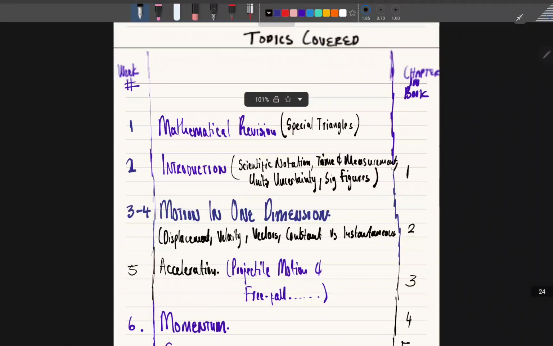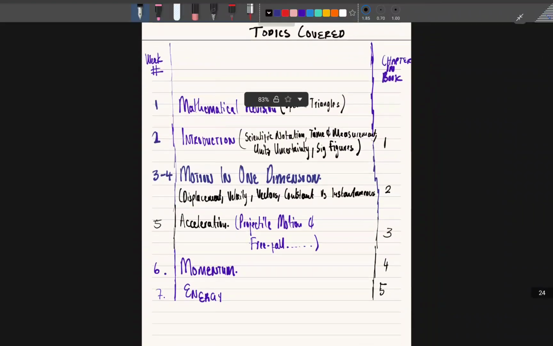So chapter 1 up to whatever, and here is the information that we've got to cover for test 1. And remember, I said mathematical revision can come, introduction, a lot of it will come, motion in one dimension, momentum, energy, everything. This is going to be for the topics covered, and then we're going to look at the other things in the next video. So just hold on to this, and then let's start working.